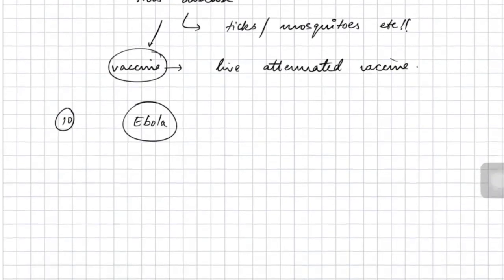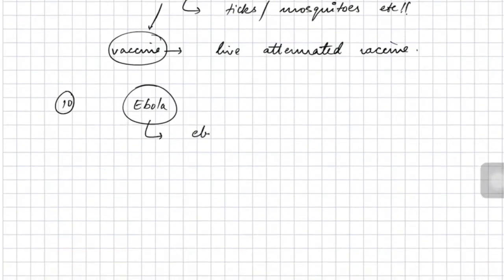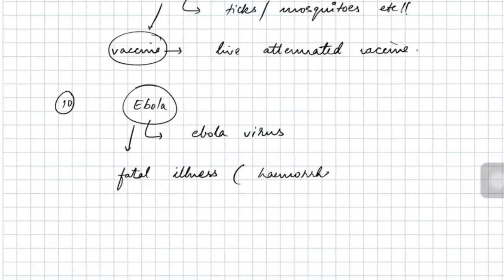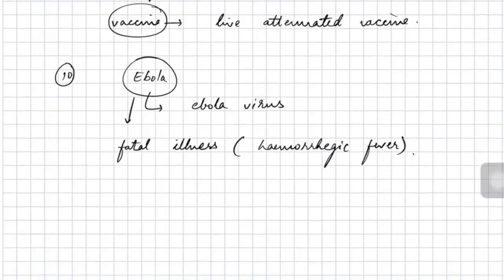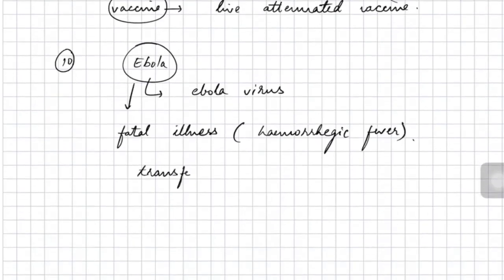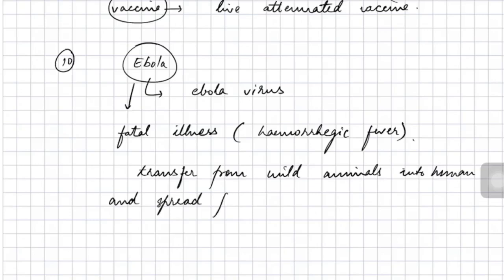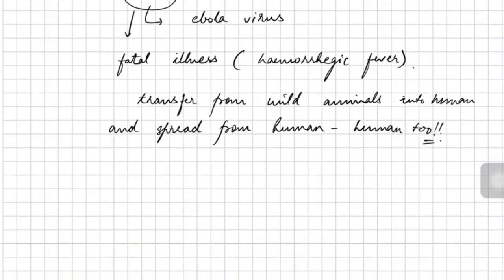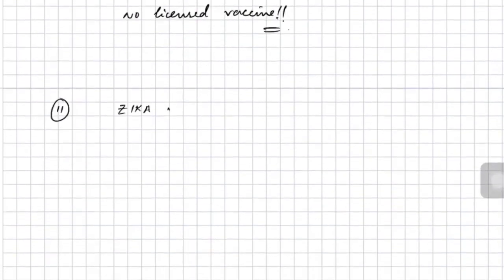Next viral disease is Ebola. Ebola is caused by the Ebola virus. Alright, so this Ebola virus is again an RNA virus. Now this Ebola disease is a fatal illness which results in hemorrhagic fever. That is, internal bleeding starts हो जाती है Ebola के अंदर, and it results in ultimately death. Therefore, it is a fatal illness. Ebola was initially transmitted to humans from wild animals, but now it is quite understood that it also results in transmission from infected human to another human. As of now, there is no licensed vaccine for Ebola.